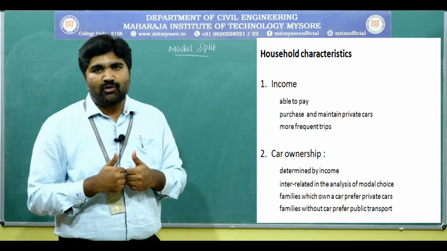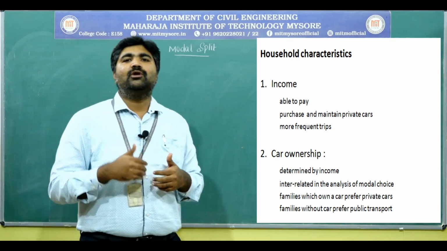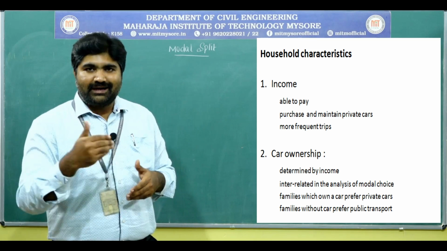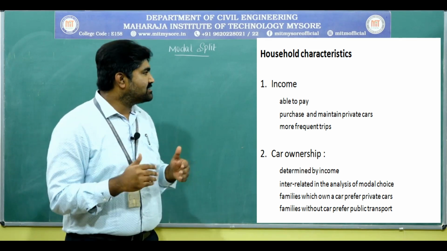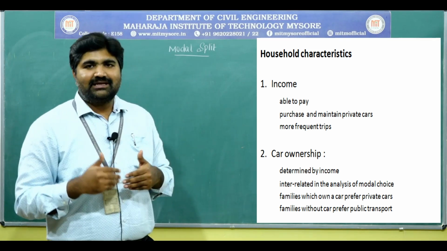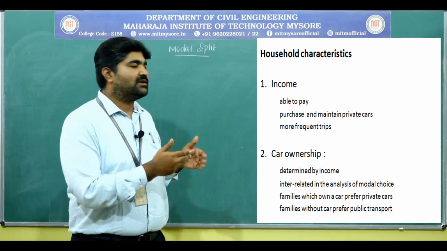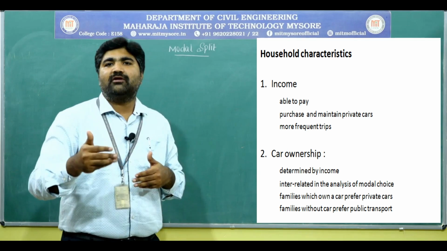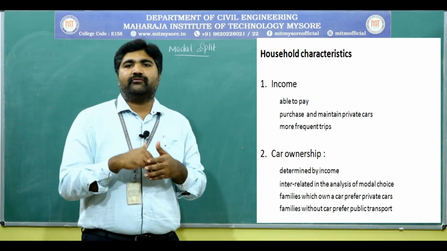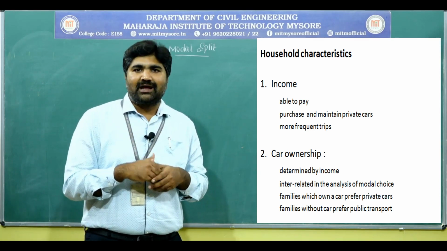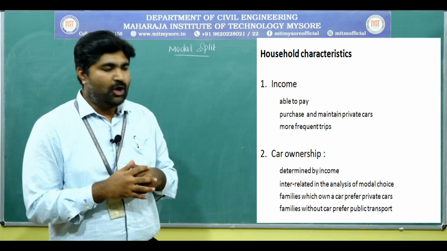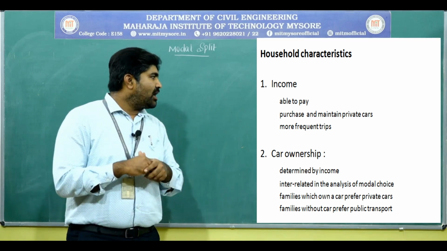If we have more income, at that time we are going to use the private vehicle for our trips, and it increases our ability to pay. As the income increases, our ability to purchase and maintain the car also increases, and we make more number of trips. When we have our own private vehicle, we make frequent trips. Next, that is the car ownership.